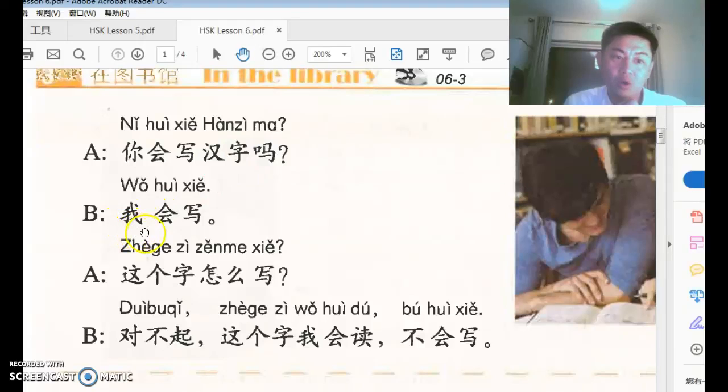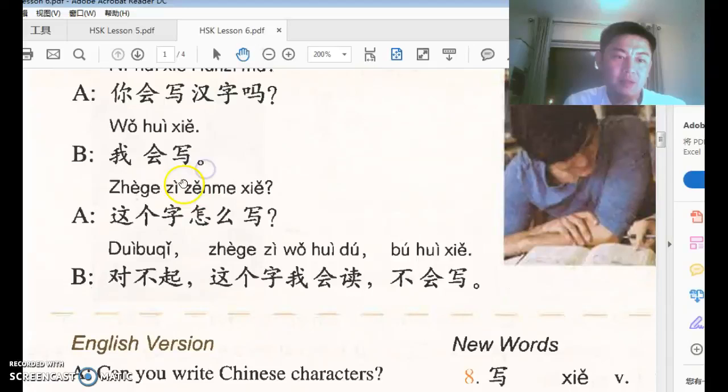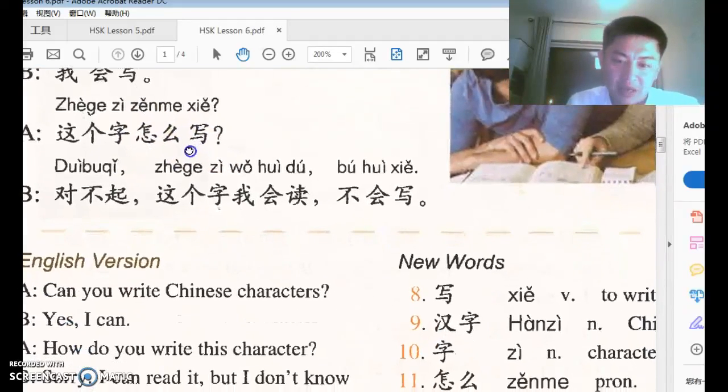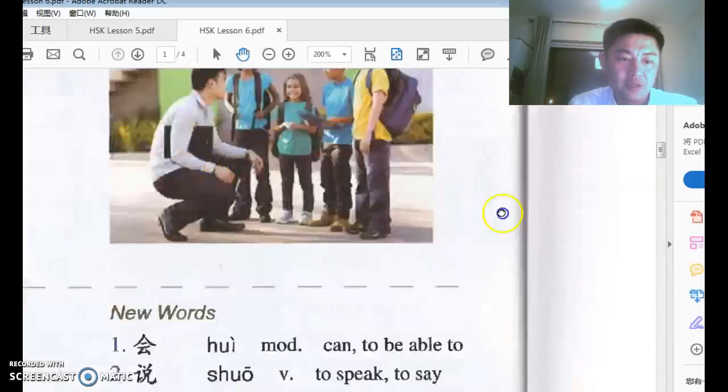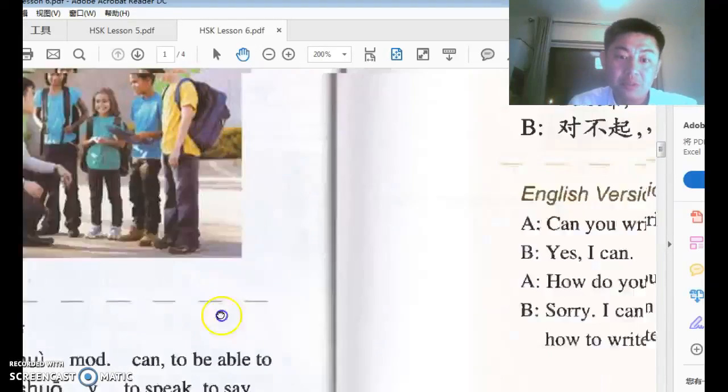And the answer is 我会写, I can, I'm able to write. Now this sentence, 这个字怎么写? 怎么 is a new word. It means how. When you place 怎么 before a verb, how to write, that's the meaning. Or how to say, 怎么说, that's a very important phrase that you should learn. 怎么说, how to speak, how to say, right?